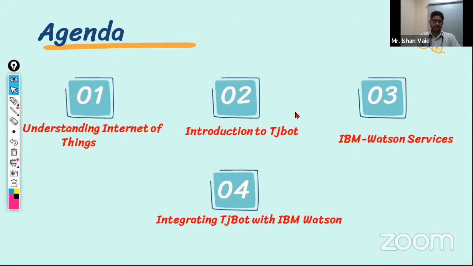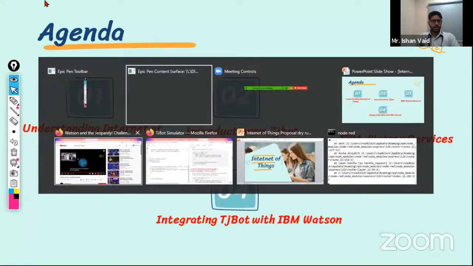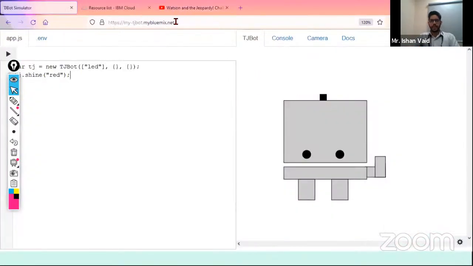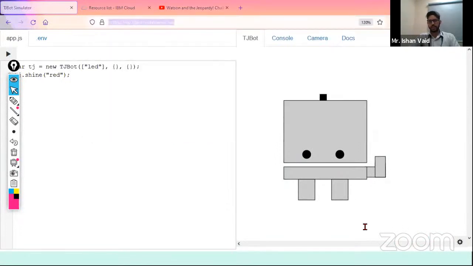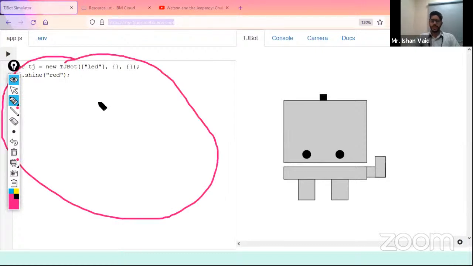So this is how the TJ Bot looks. Let me share the link over to your chat so that you can check this out. Over here you can see the TJ Bot, this is our playground, where we will be doing the coding part, how it will actually be working. And then here is my actual TJ Bot. I guess the link which I shared was not shared with everyone, so I'm sharing it again.